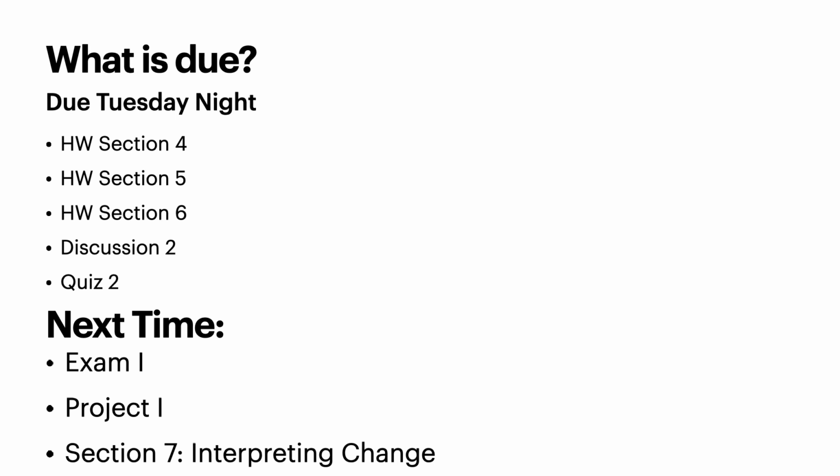All right. So what's due? Homework sections 4, 5, and 6, the discussion section 2, and the quiz 2. Next time, we're going to talk about the exam, we're going to talk about the project, and we're going to talk about section 7, interpreting change. So only one new section next time. This time we went over 3, but we have to introduce the exam and the project. Big things coming up for next time.